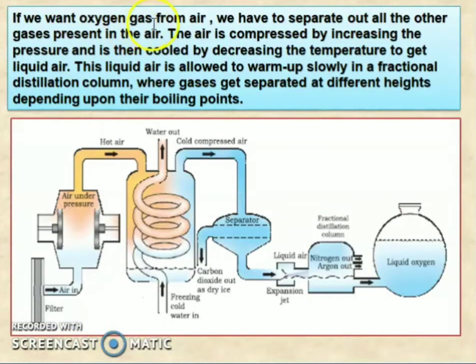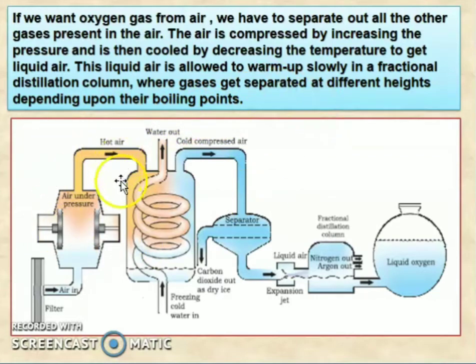If we want oxygen gas from the air, we have to separate out all the other gases present in the air. So the air is compressed by increasing the pressure and then cooled by decreasing the temperature to get liquid air. Then this liquid air is allowed to warm up slowly in the fractional distillation column, where the gases get separated at different heights depending upon their boiling points.